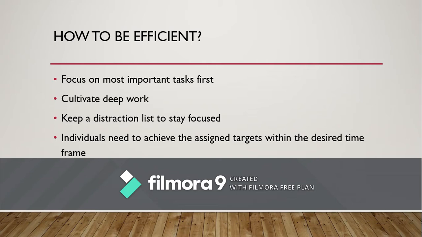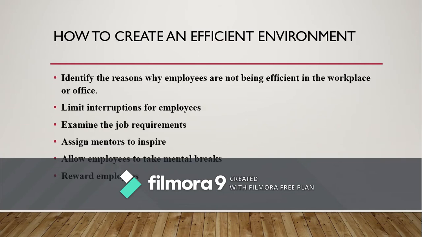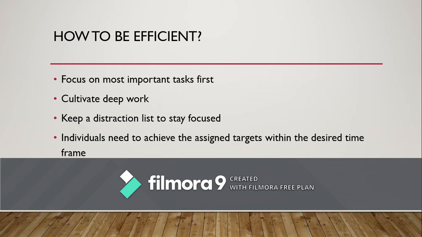And fourth one is individuals need to achieve the assigned targets within the desired times. Then only you can be efficient. When your supervisor gives you targets, you are supposed to complete them within the designated time frame. So, with these four habits, you can actually become an efficient employee.